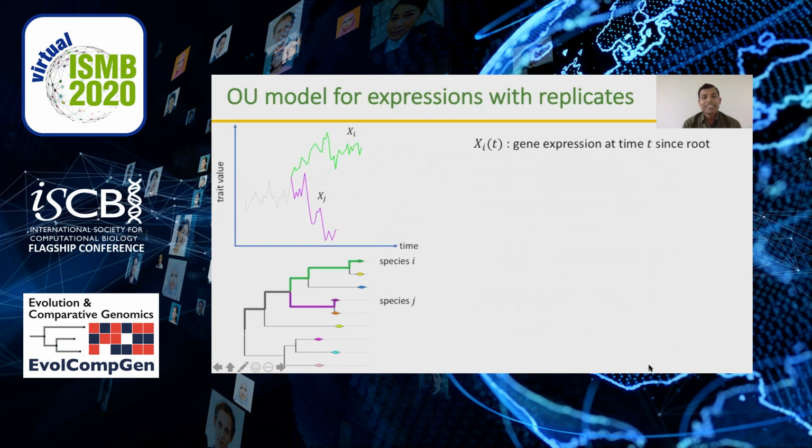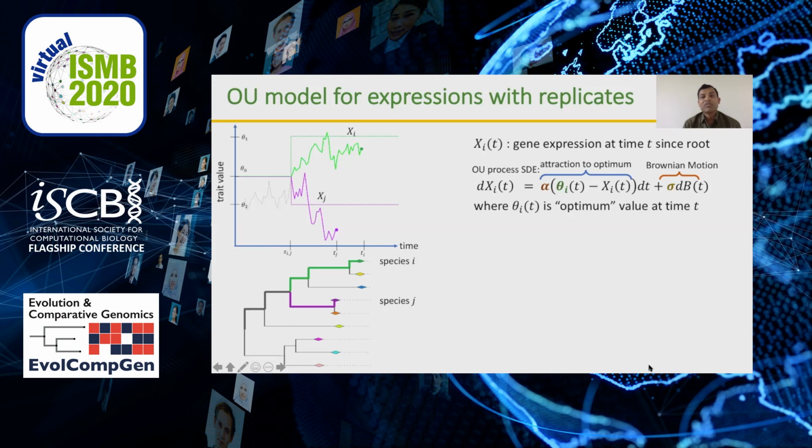If X_I(t) represents the gene expression at time t since root for species I, then the incremental change in expression for species I in time delta t can be computed using this equation, where the right hand side has one term due to Brownian motion which generates a random deviate, and the other term tries to revert back the value towards an optimum theta I, and also controlled by a non-negative parameter alpha.